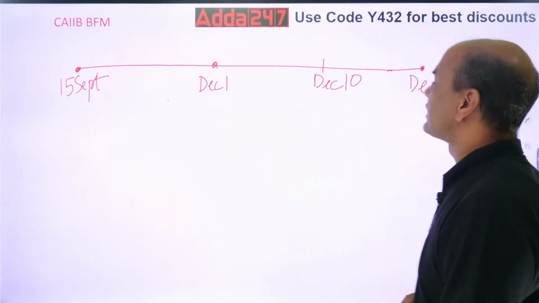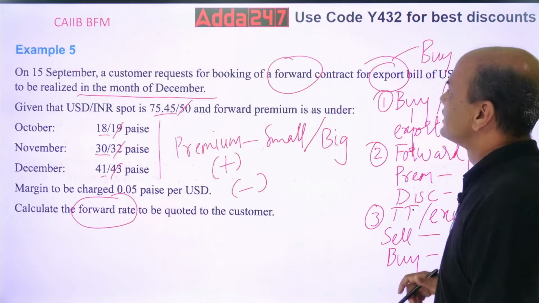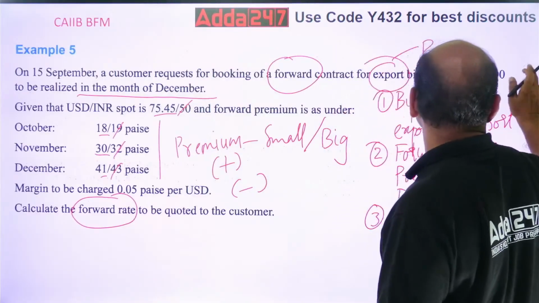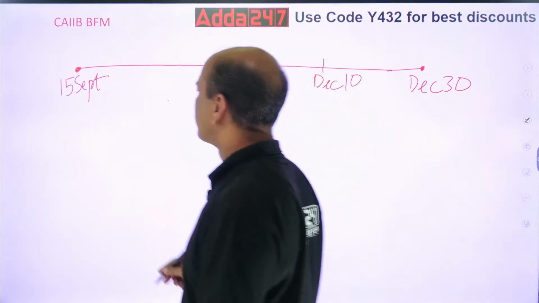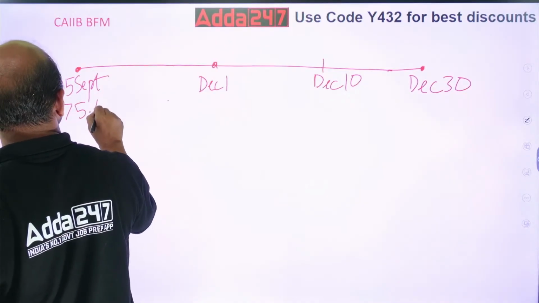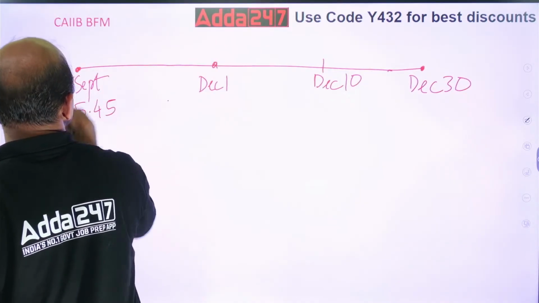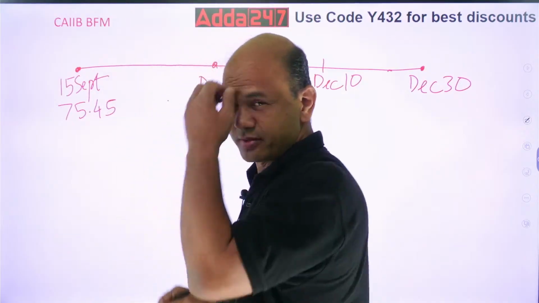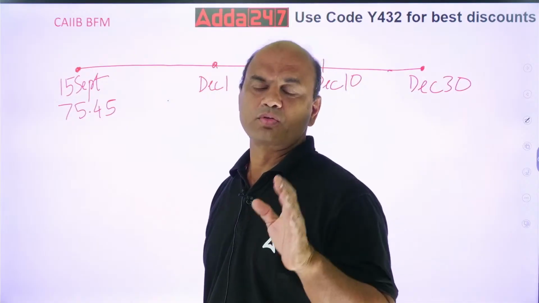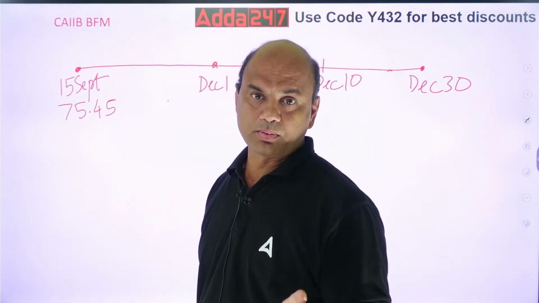Now plot the problem. What is the basic rate given for spot? Check this. Spot rate is 75.45. So use this 75.45 over here. Now this is September and this is December. So which rate will you use? See this, September end, then October.